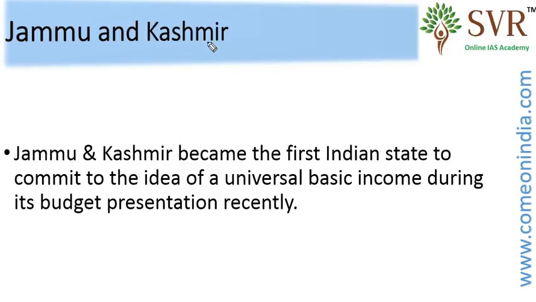Another important point is about Jammu and Kashmir. Jammu and Kashmir became the first Indian state to commit to the idea of universal basic income. The concept was announced in the recent budget in 2017. So Jammu and Kashmir became the first Indian state to announce the universal basic income scheme.